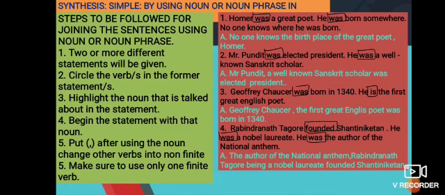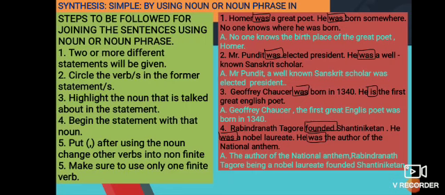So what could have taken place first? You can say he was the author of the national anthem, he was a Nobel laureate, and he founded Shanti-Niketan. Now children, this founded is the action verb. The other 2, was and was, are the helping verbs. If we cut the helping verbs, we can get at the clear picture of what the sentence might be saying. But if you remove founded, the action verb, then you don't know Rabindranath Tagore, Shanti-Niketan. So how would you come to know what did he do with that?